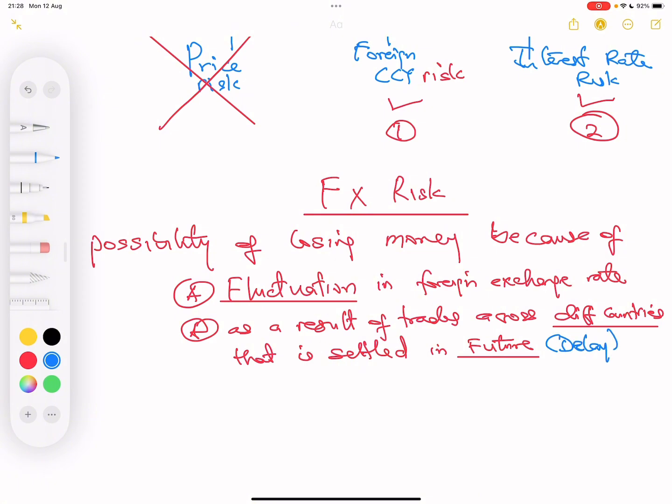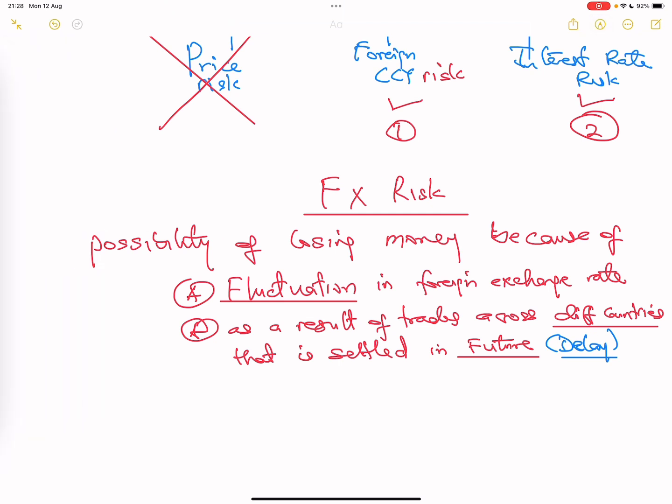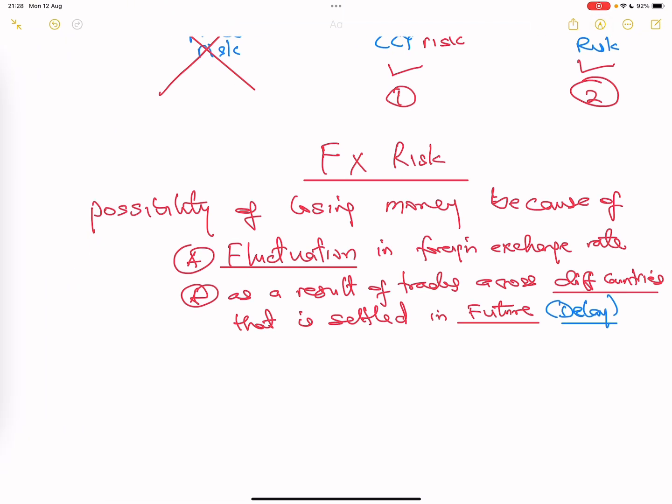So that time delay is very crucial, because that is the reason why you are exposed. Pay attention, please. Pay a very good attention. Fluctuation, we won't be talking of fluctuation if there is no time, because fluctuation is not just one point. It means you are watching something, take for instance, for like 10 days. Day 1, day 2, day 3, day 4. And there's things that are moving. So fluctuation is because you are talking of time delay.